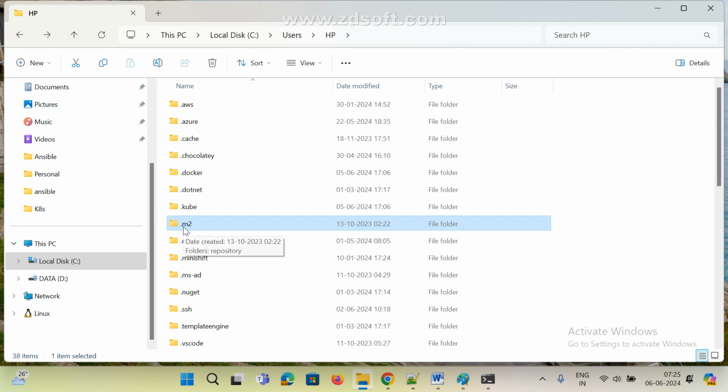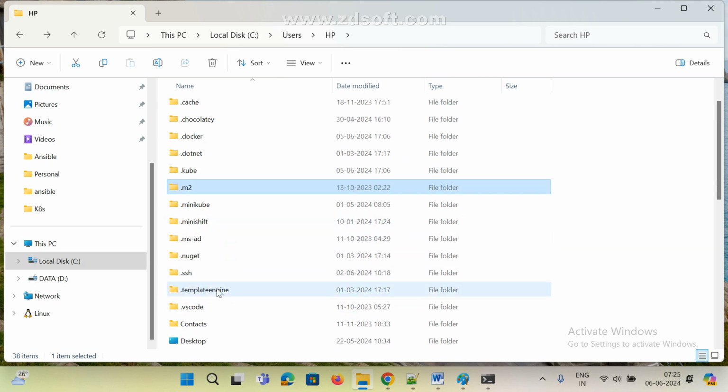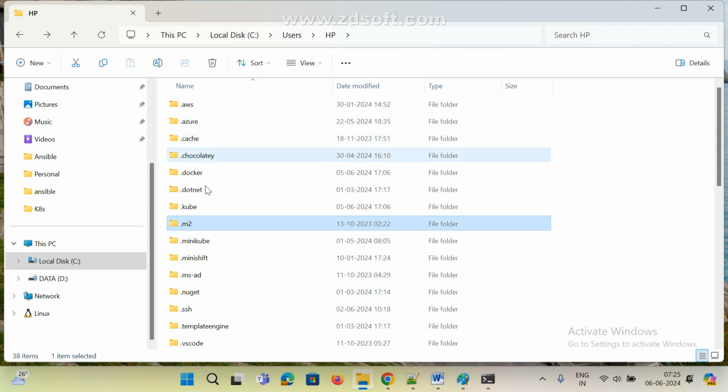In the user folder, these are mostly Docker related, .NET related, AWS related. For every software we can see one dot folder: Minikube, SSH, Node, whatever software I installed. These are the paths. Where is the path?